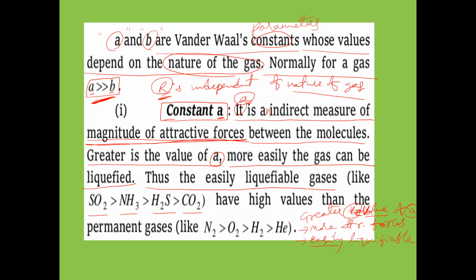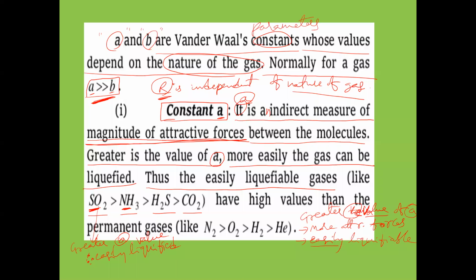Why can SO2 gas be liquefied easily? Because of its greater value of A. So SO2 gas can be liquefied more easily than ammonia. If you apply pressure on SO2 gas and ammonia gas, which gas can be liquefied first? SO2 can be liquefied first because it has a greater value of A.